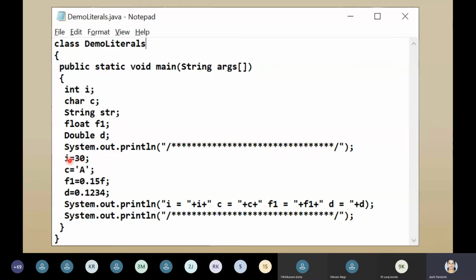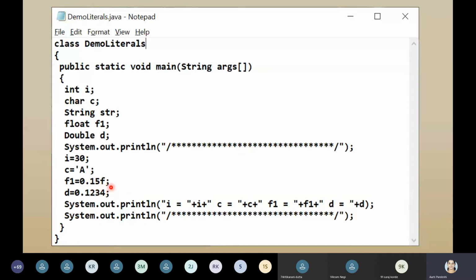Then f1 is equal to 0.15f. This f indicates that in Java it is compulsory: if you're going to take any float value, you must succeed it with a small f.